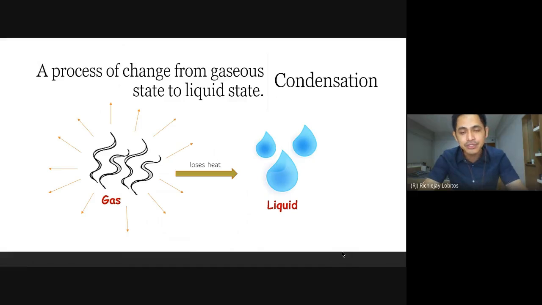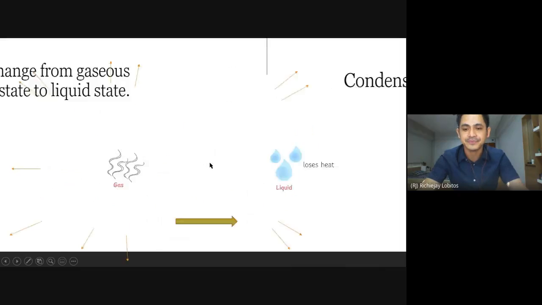And that happens when gas or water vapor loses heat. When water vapor loses heat, it moves slower, comes together, and forms water droplets. So the change of state from gas to liquid is caused by losing heat, or heat loss.